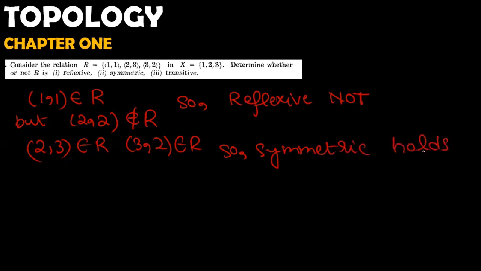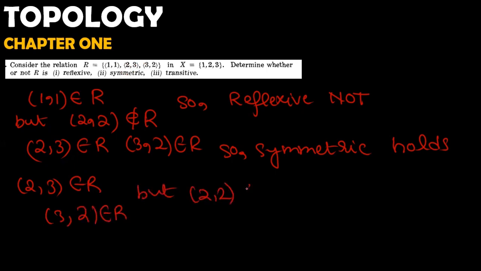Thirdly, (1,1) is there, (2,3) and (3,2) are there, but (2,2) is not there. (2,3) belongs to the relation, (3,2) belongs to the relation, but (2,2) does not belong to the relation. That is why it is not transitive, right? So this is our last question.